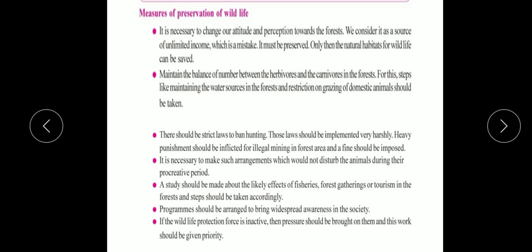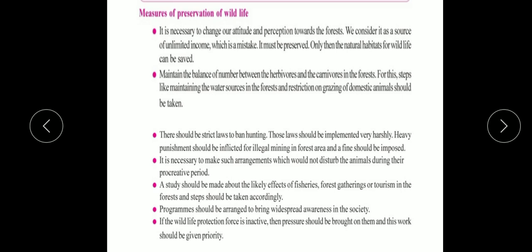Next, the effect of fisheries. The effect of fisheries means overfishing can result in the overexploitation of the marine ecosystem. If we do overfishing, what will happen? We will cause overexploitation of the marine ecosystem. Fishing can cause several negative physiological as well as psychological effects for the fish population also, because it increases the stress level, and the body gets injuries resulting from lodged fish hooks. Whatever fish hooks we are putting to catch the fish, they create injuries to their bodies.